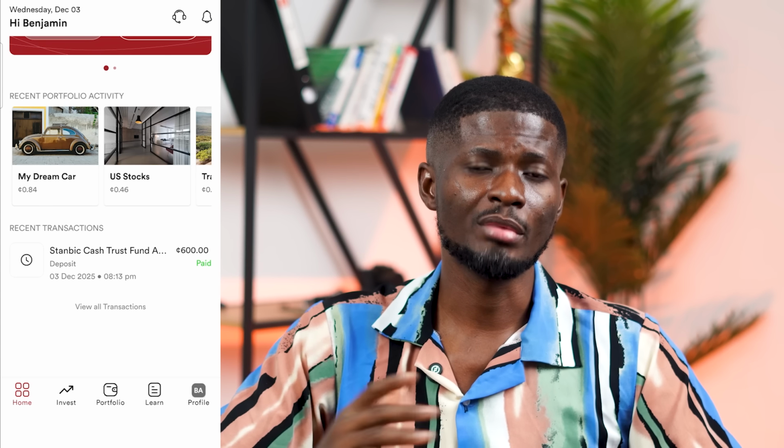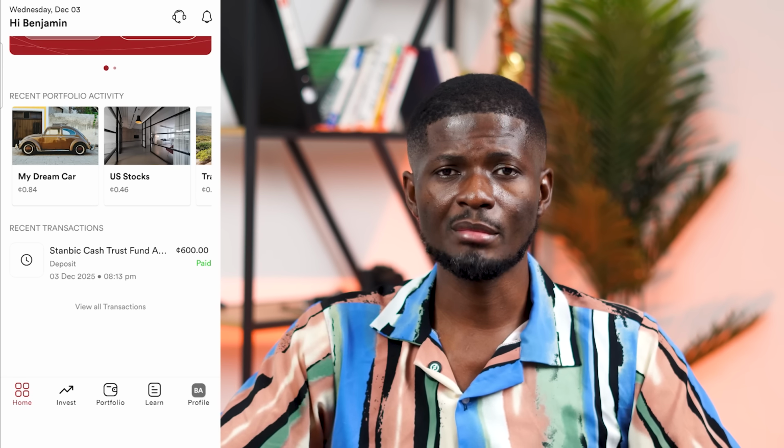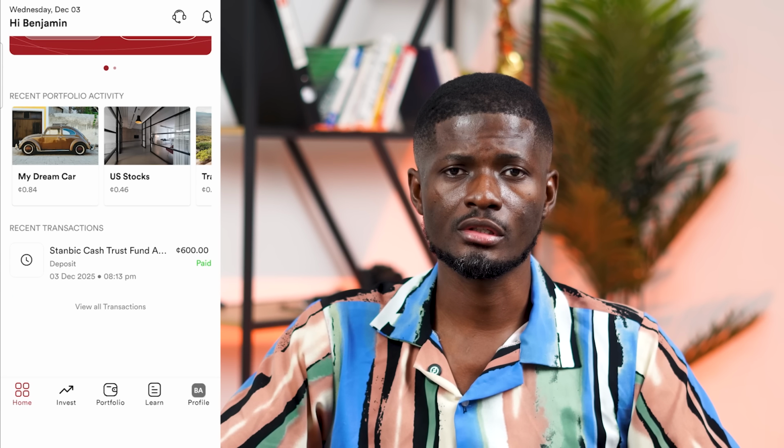So that's how you can use the Plus app to invest in money market fund and treasury bills to grow your money. As I showed you in the compound interest calculator, this is how you are going to invest every single month to grow your money or to become a millionaire in the next 20-25 years.